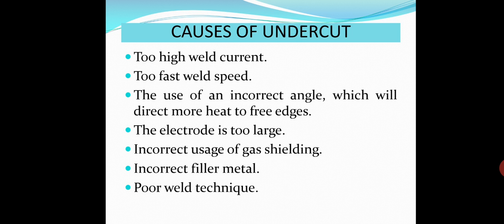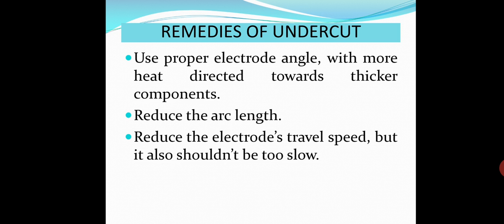Too high weld current, too fast weld speed, the use of an incorrect angle which will direct more heat to free edges, the electrode is too large, incorrect use of gas shielding, incorrect filler metal, poor weld technique. So then remedies: use proper electrode angle with more heat directed towards the thicker component.